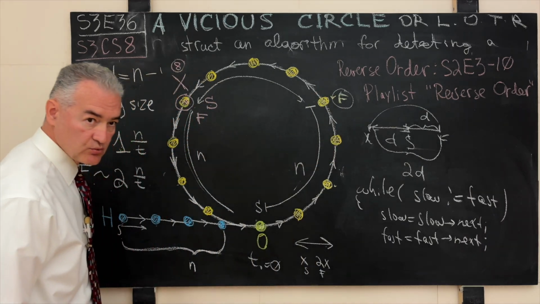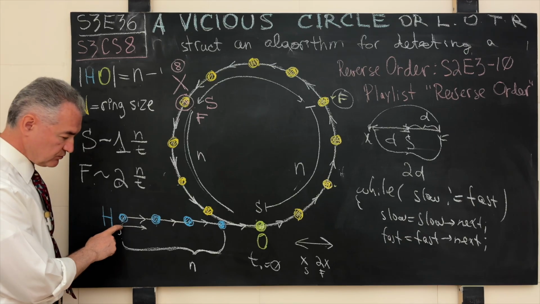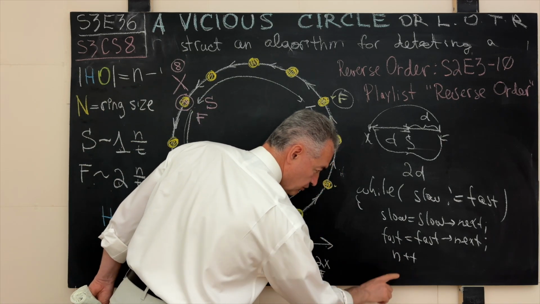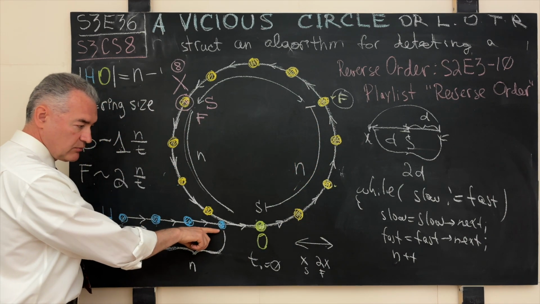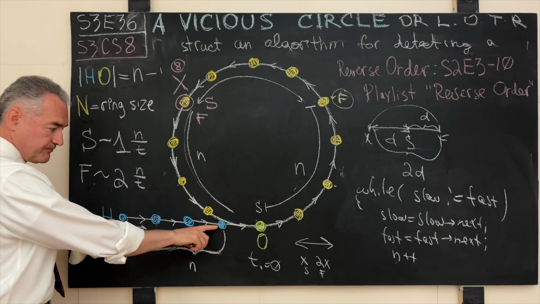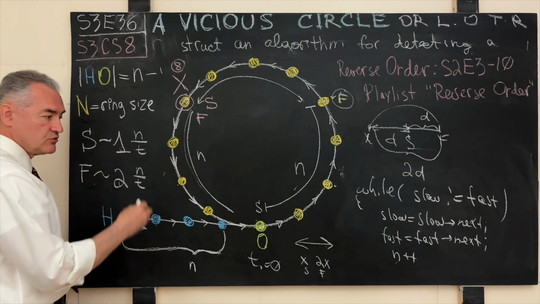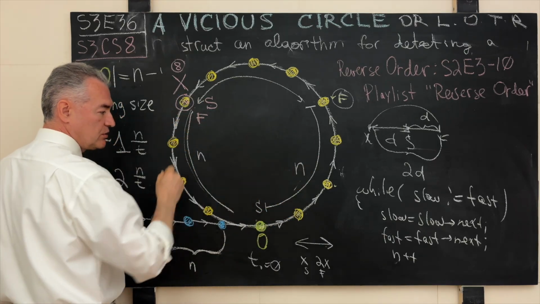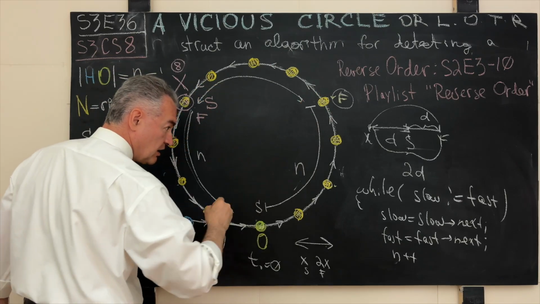And also, what can we do while we do this? Well, while we do this, we can count n. So if we do our proverbial n plus plus, where we initialize this guy to 0, then we will also count the number of the nodes in this list that form a linear or non-corrupt segment. And in our previous loop, while the chase was going on, while these guys are not meeting, we will count the number of nodes in the ring.